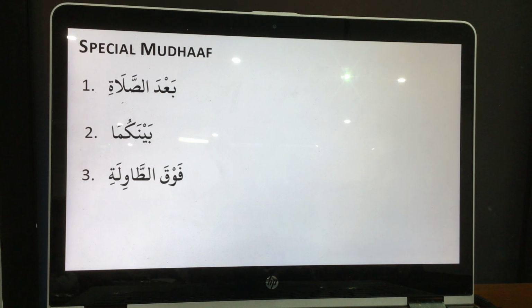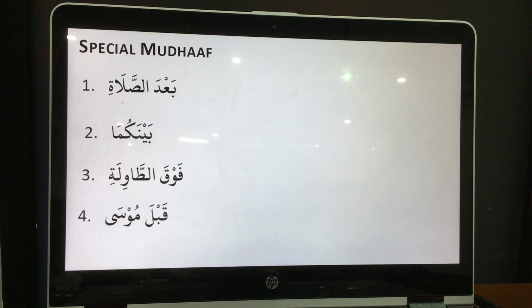So we know the first meaning from the chart, like from the vocab chart, and those you have to memorize. So baina means what, ba'da means what, fauqa means what, and the next word, ta'ilati. Ta'il is probably not in the Quran, maybe one place, but it doesn't matter. It was table, above the table. Okay. Munia, no talking. Listen.